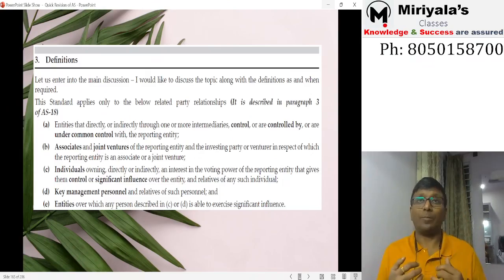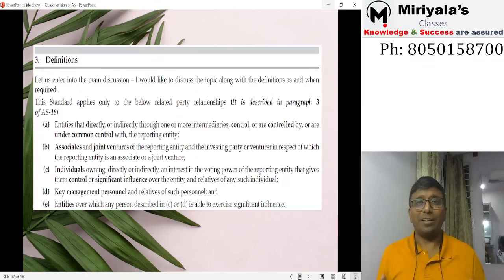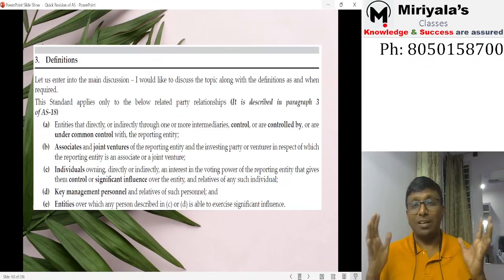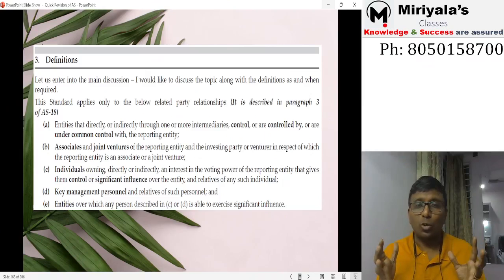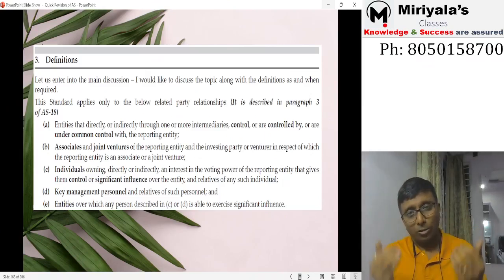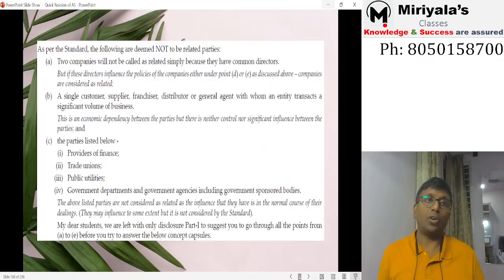One more question will come, sir. We are transacting at arm's length price. Market rate only I am selling, market rate only I am buying. Sir, even though you are selling at market rate, it is still supposed to be disclosed. The standard is not saying that if it is an arm's length transaction, you don't need to disclose it. No, my dear, you are supposed to disclose it even if it is an arm's length transaction.